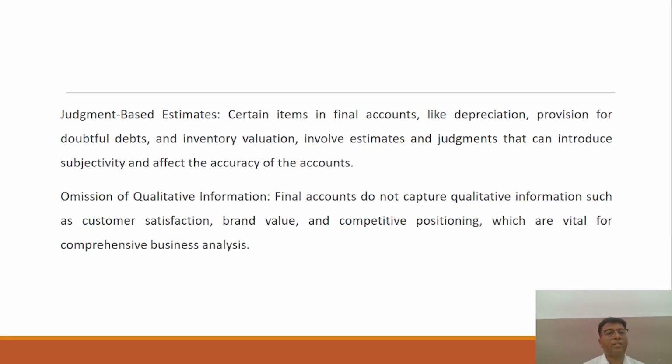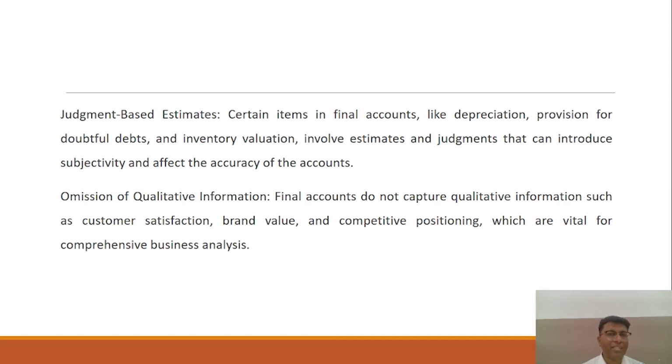And another one is judgment based estimates. Certain items in final accounts, like depreciation and provision for doubtful debts, are estimates, because you do not have the correct information, or you cannot estimate exactly.